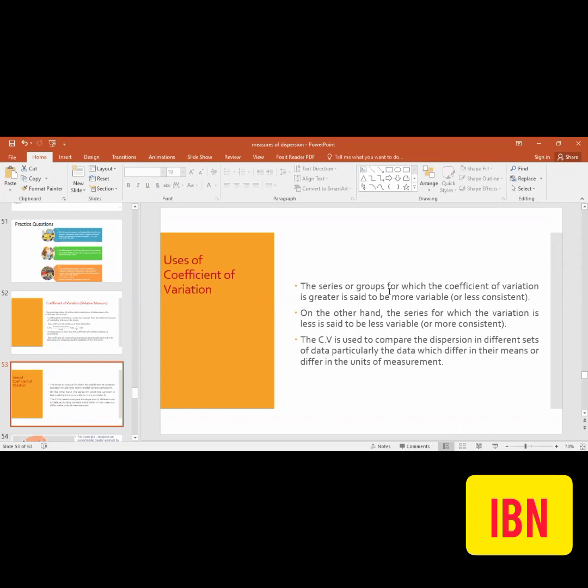The series of groups for which the coefficient of variation is greater is said to be more variable or less consistent. जिसमें ज्यादा variability होगी, जाहिर है वो less consistent कहलाएगा. On the other hand, that will be called the more consistent. Compare the dispersion in different sets of data, particularly the data which differ in their means or differ in the units of measurement. Because units of measurement differ होने से हमें फर्क नहीं पड़ता, because हम coefficient ले रहे हैं. Coefficient measure is a relative measure.